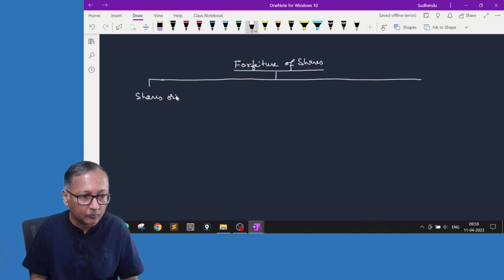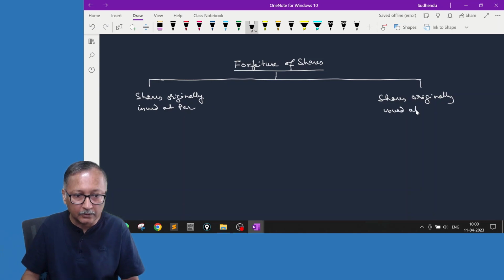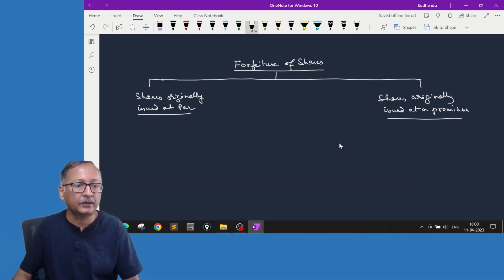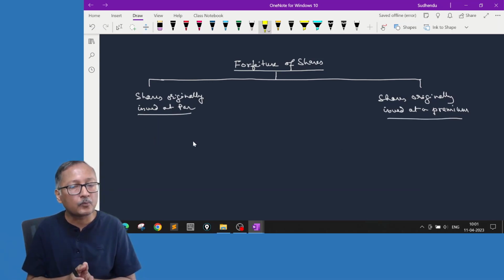Shares originally issued at par. Another situation, shares originally issued at a premium. These two situations. Now, if shares are issued at par, so first the amount called up, once you forfeited the